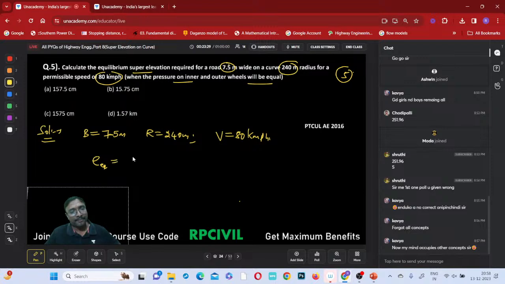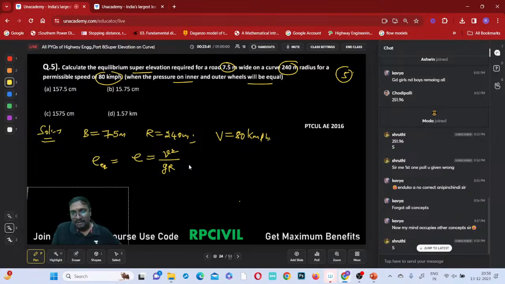Do you remember, everyone? Equilibrium super elevation is equal to simply small v square by gR, for those who attended the classes. Equilibrium super elevation is the super elevation when the pressure on the inner wheel is equal to the outer wheel, a hands-free condition. No need to steer the vehicle, the vehicle takes the turn automatically. Do you remember all these things or not?